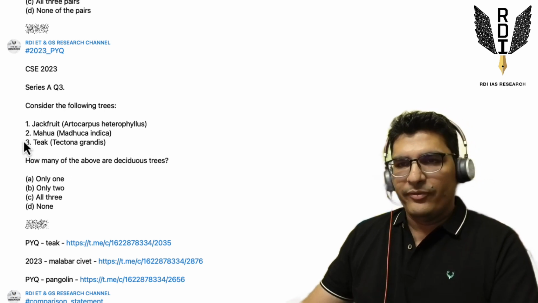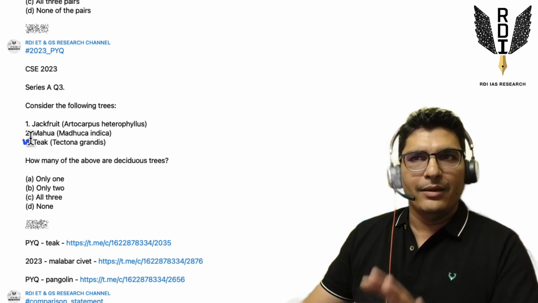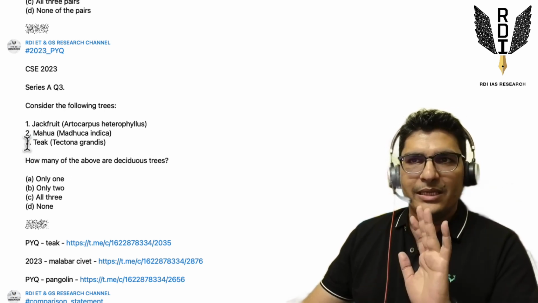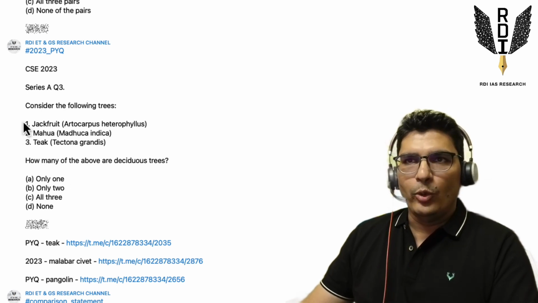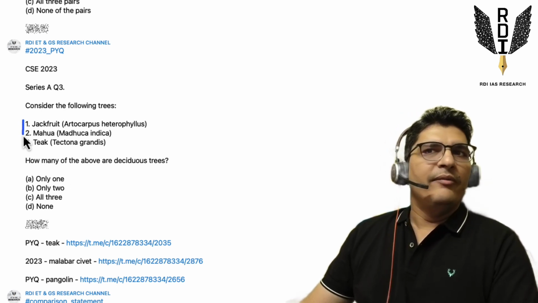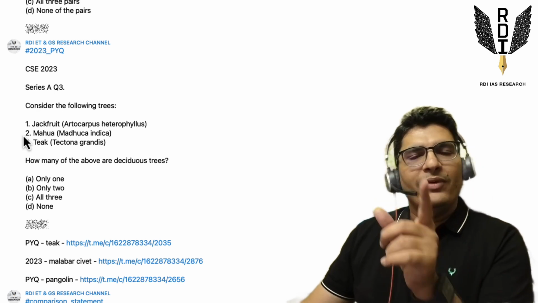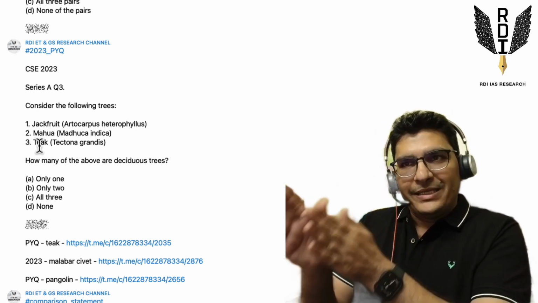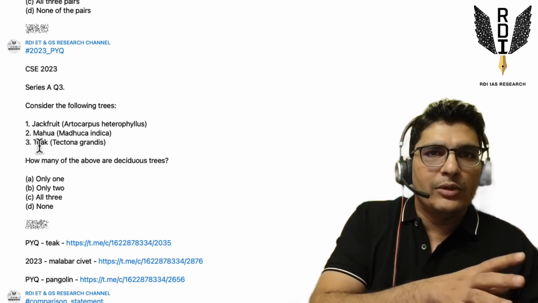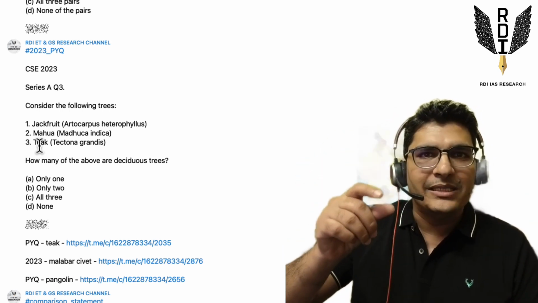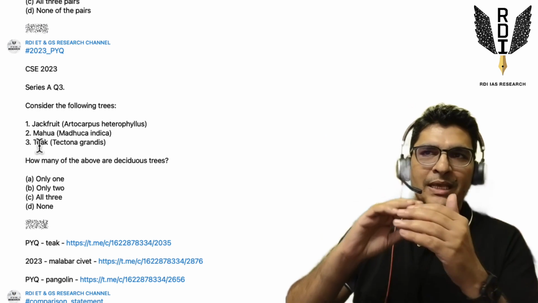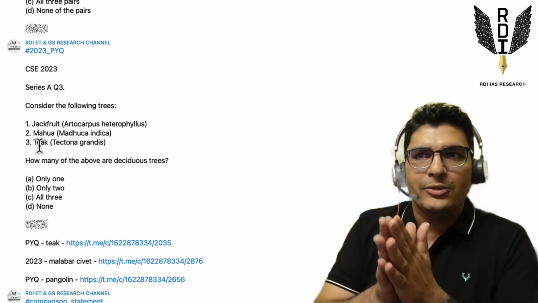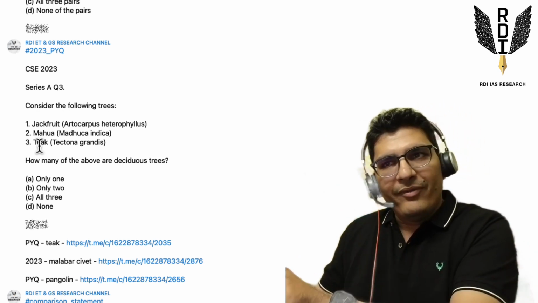Generally what happens in these multi-list questions is we will know some things, but some other things we will not know, right? So for example, teak, we can take a confident call that it should be deciduous, but about 1 and 2, all will not be the answer. Both 1 and 2 will not be deciduous, and they will not be non-deciduous also. One of these should be deciduous, one of these will not be. That combination I'm saying, right? So none will not be the answer, all will not be the answer.